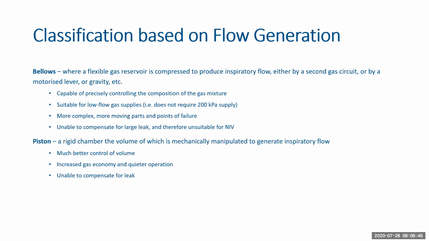It is also unable to compensate for large leaks, and therefore it is unsuitable for neonatal ventilation, that is ventilation for babies. There's another arrangement, that is the piston cylinder arrangement, where a rigid chamber, the volume of which is mechanically manipulated to generate inspiratory flow. This has much better volume control compared to all the other three types. It has increased gas economy and quieter operation. It is unable to compensate for leak.